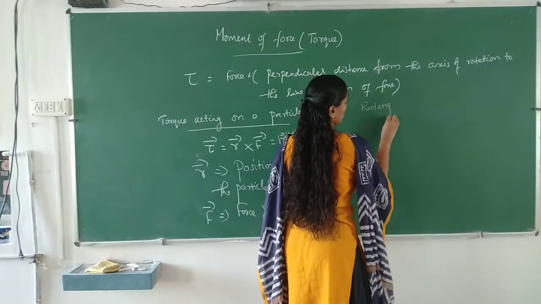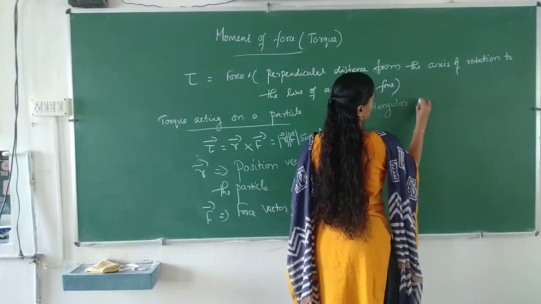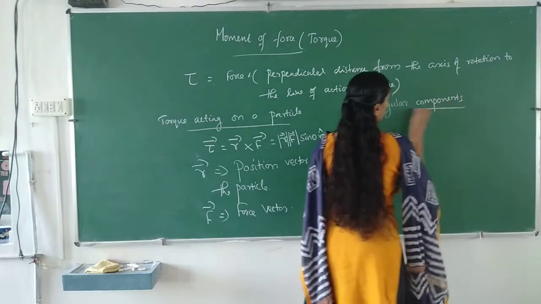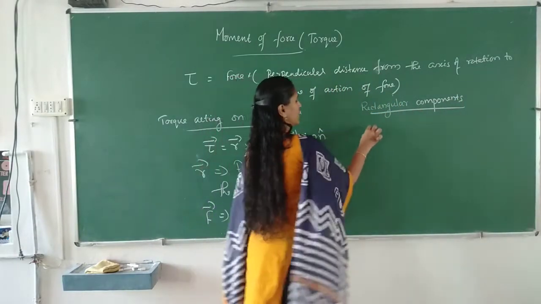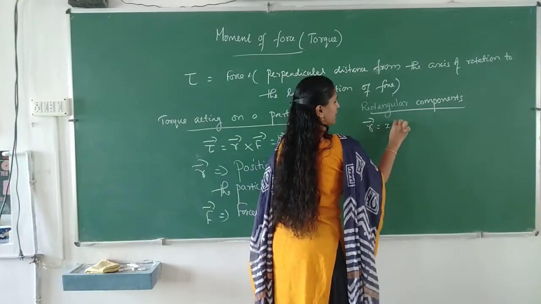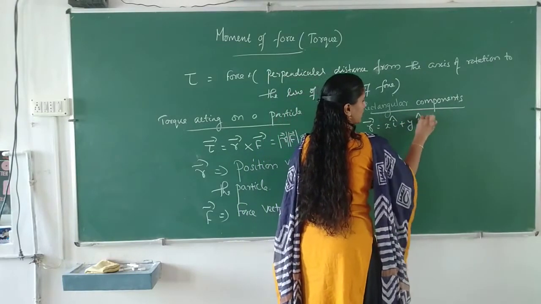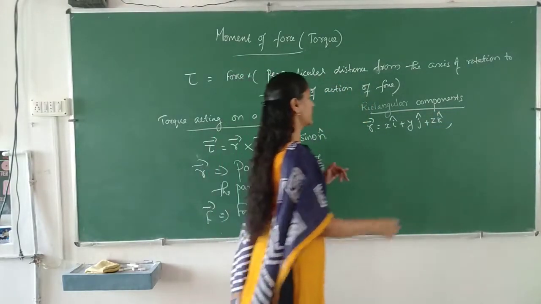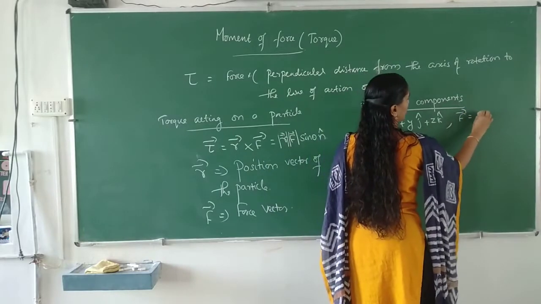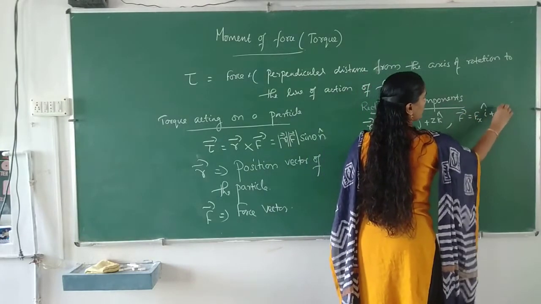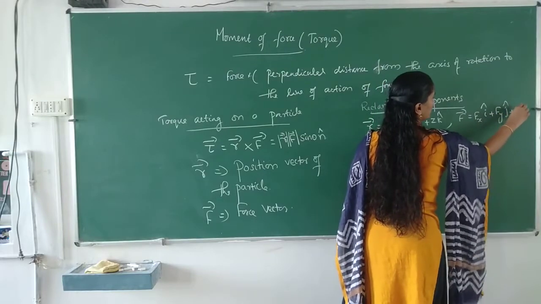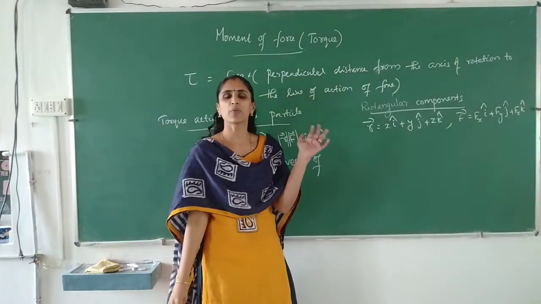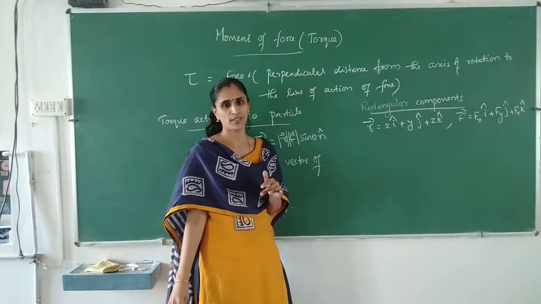Okay. So how can we represent torque in rectangular components? Here the position vector R can be written as xi plus yj plus zk, and force can be written as Fx i plus Fy j plus Fz k, where Fx, Fy, Fz are the components of force along the x, y, z directions.